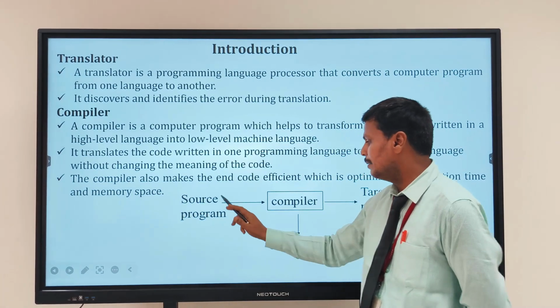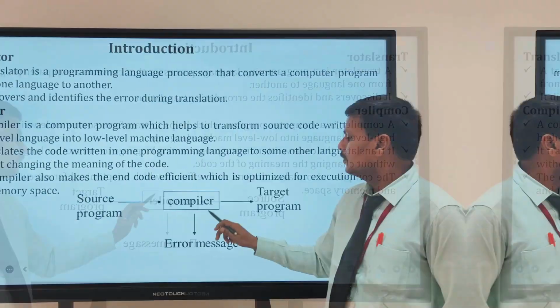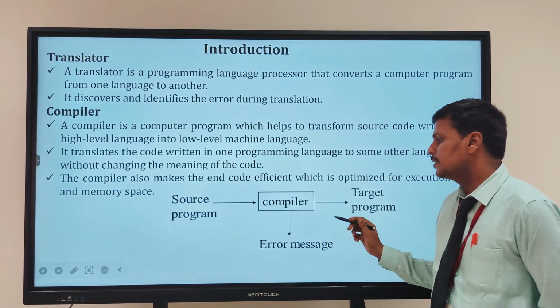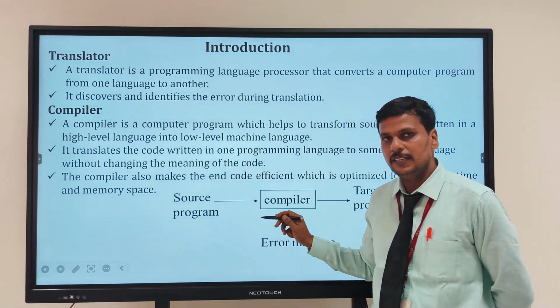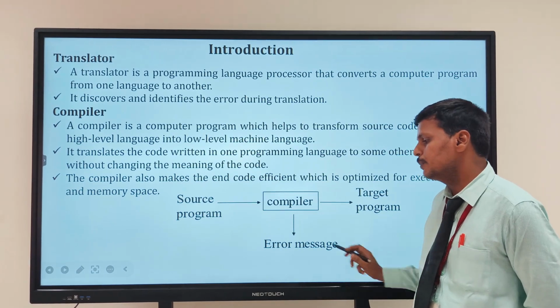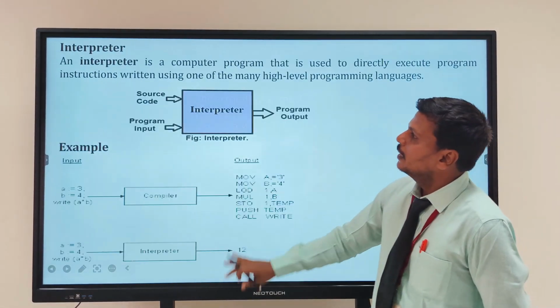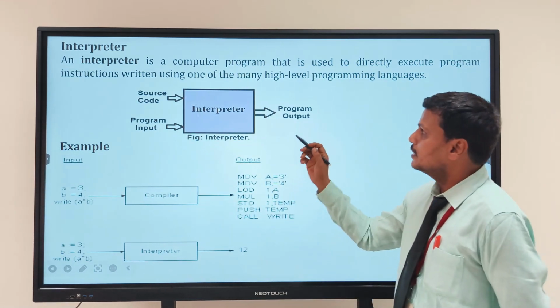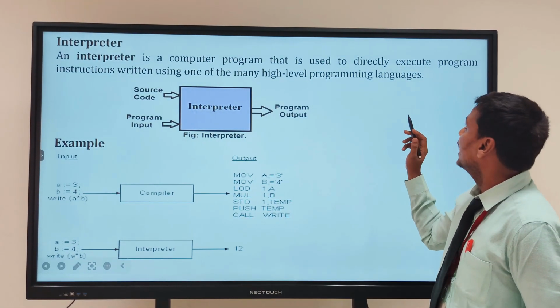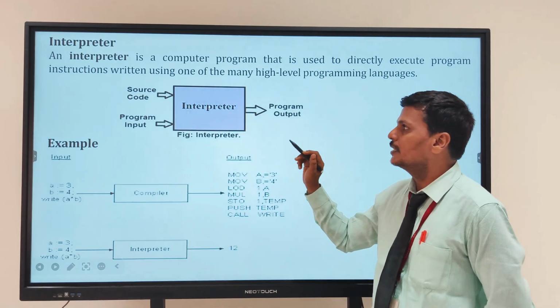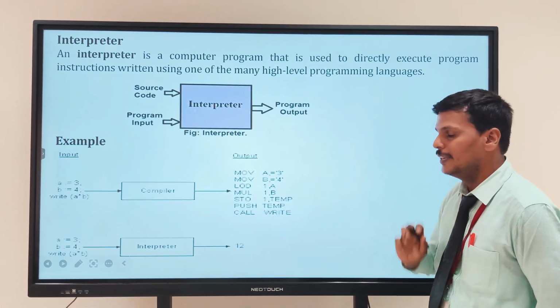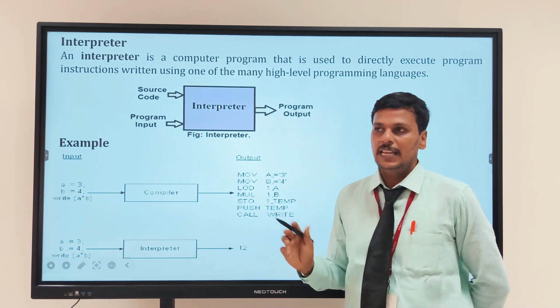So this is the source program, and this one is a compiler that will convert it to the target program. If any error occurs in the compiler, it will be reported by using an error message. And interpreter: an interpreter is a computer program that is used to directly execute program instructions written using one of the many high-level programming languages. So what is the difference between compiler and interpreter?